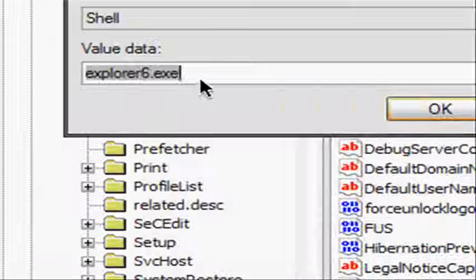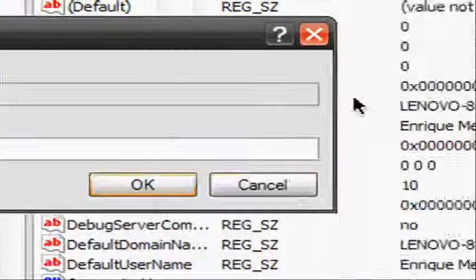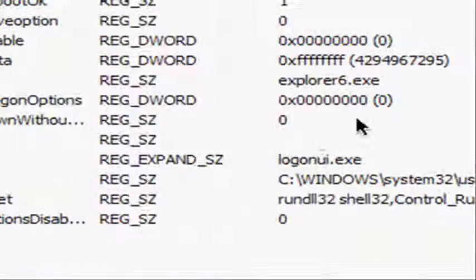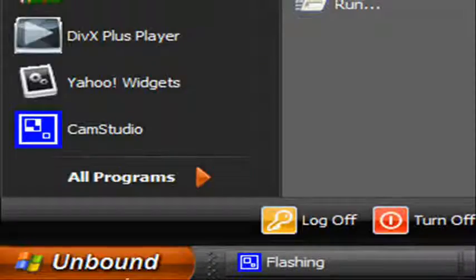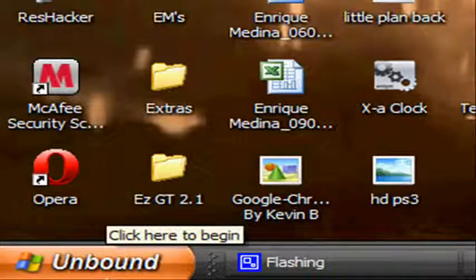Double click it and type in, remember the file you saved on Resource Hacker, type in explorer4.exe and then you click OK. And then when you restart your computer, it should come up as what you typed it. So yeah, that is how you change the start button text.